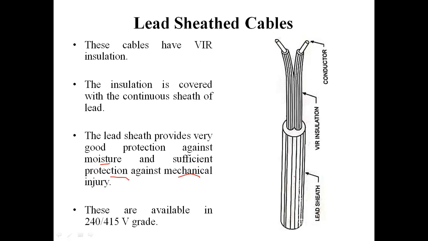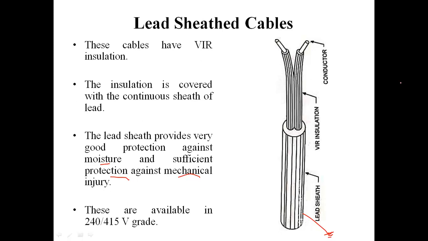So to prevent any current flow in this sheath layer, we usually ground the sheath while installing this type of cable. So if there is any current in this outer sheath layer for any reason, it is grounded. This type of protection is necessary while using lead sheathed cables.